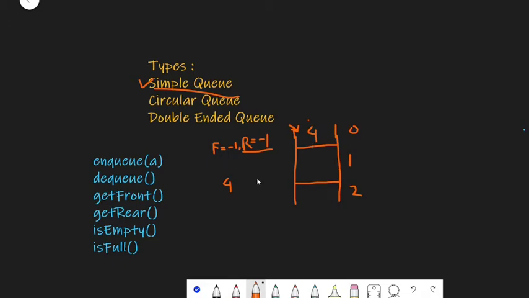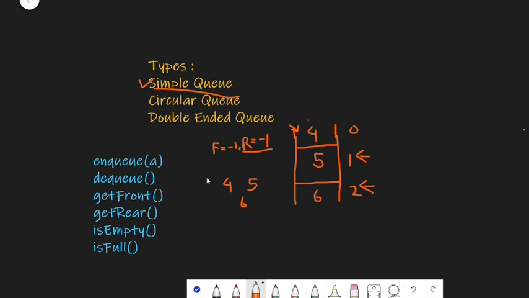Next let's say that we again want to enqueue 5 into this queue. If you enqueue 5, again rear will be incremented, and now it will be pointing to index 1, and hence we are going to insert 5 into our queue. Now let's say again we want to insert 6. This time again rear will increase, and now it will point to index 2, and 6 will be inserted.